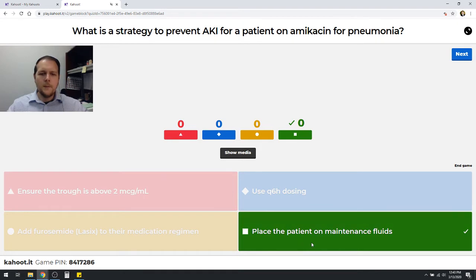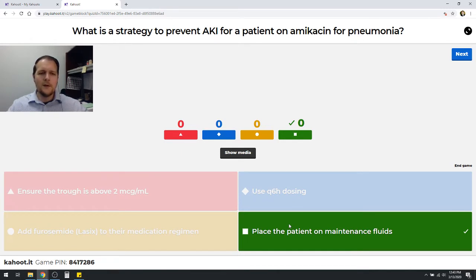Well, place the patient on maintenance fluids. This is the big thing here. Just make sure the patient stays hydrated, because if they develop a pre-renal kidney injury because they're fluid depleted, then that could cause issues in terms of the amikacin being concentrated in the renal tubules and can cause that direct interstitial damage there, right?